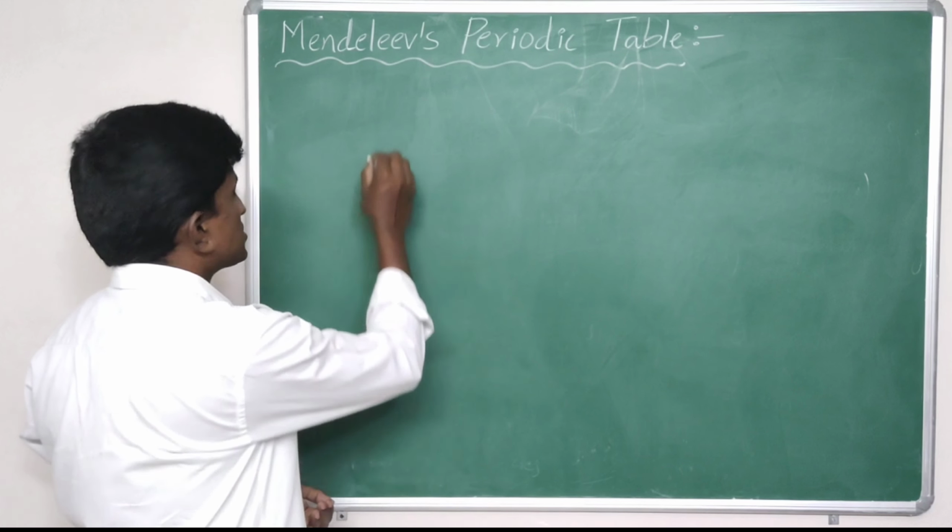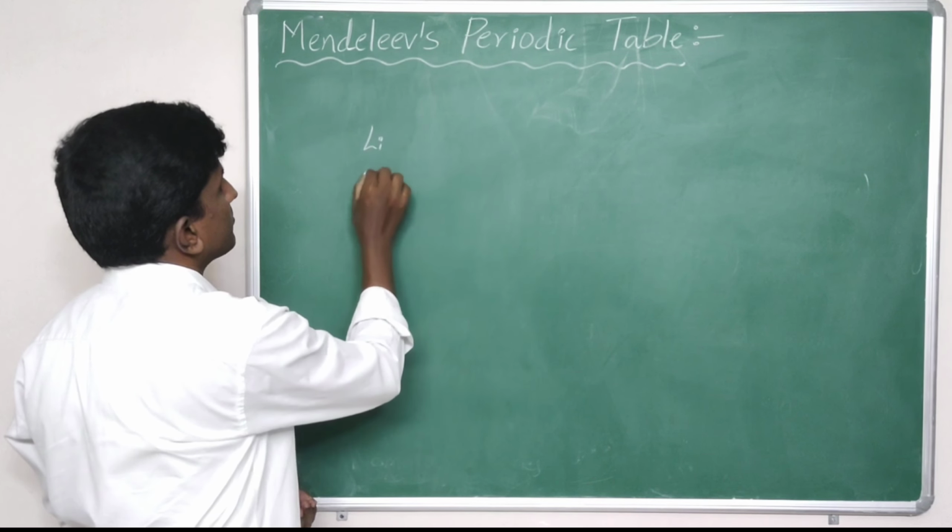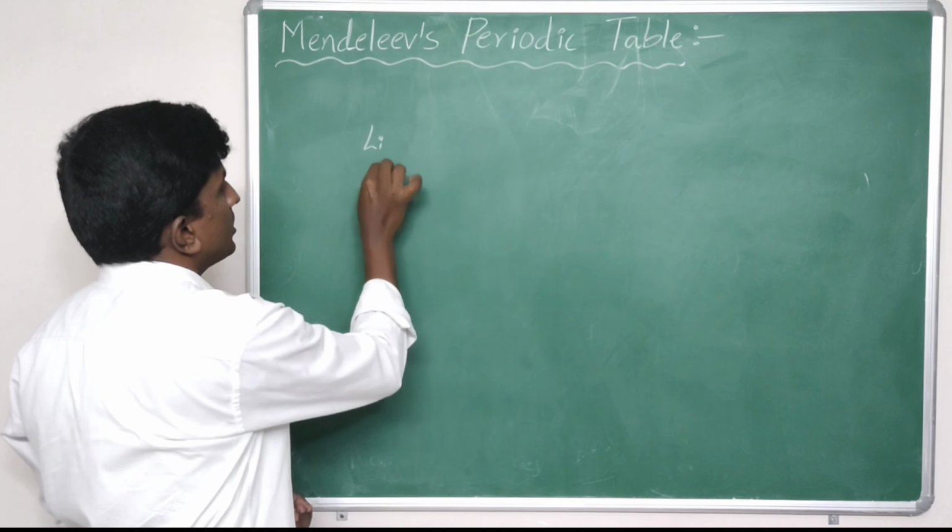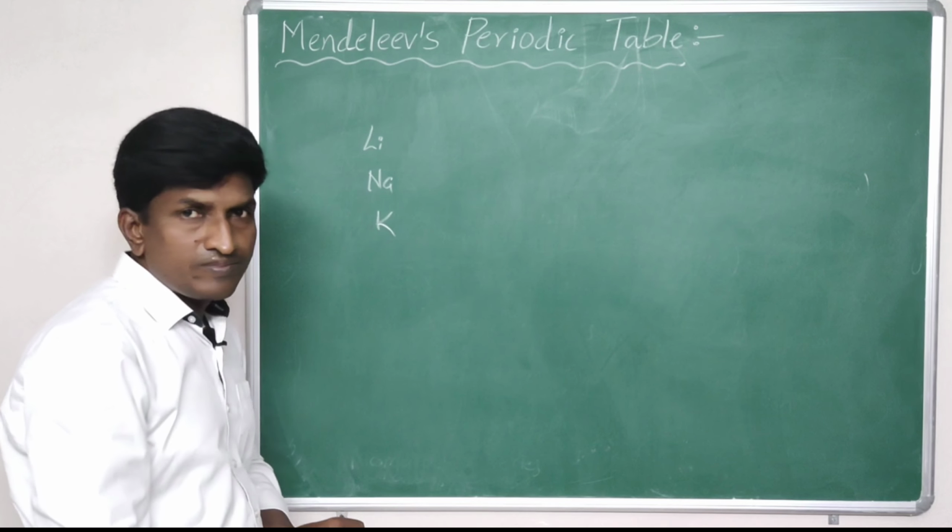For example, first group elements lithium, sodium, potassium.